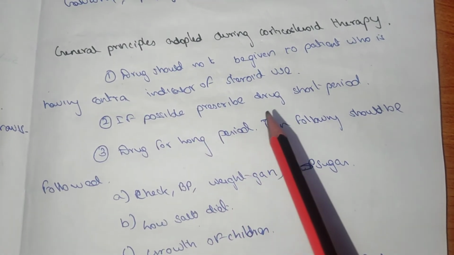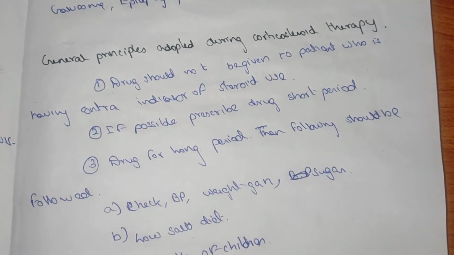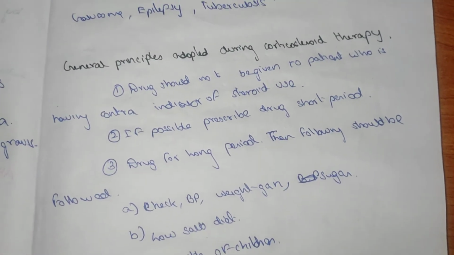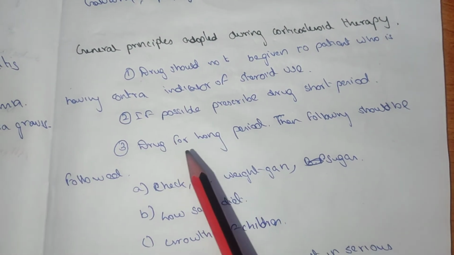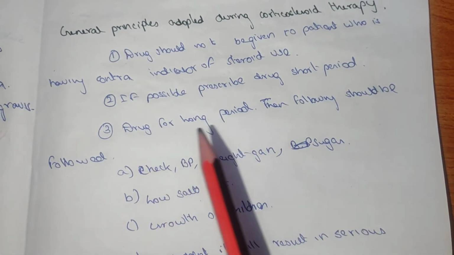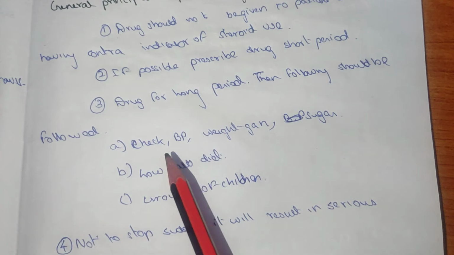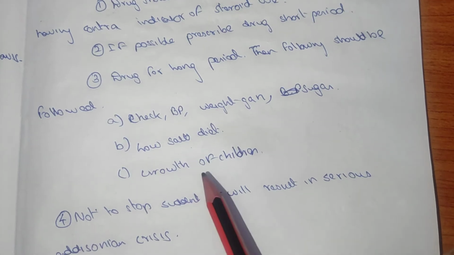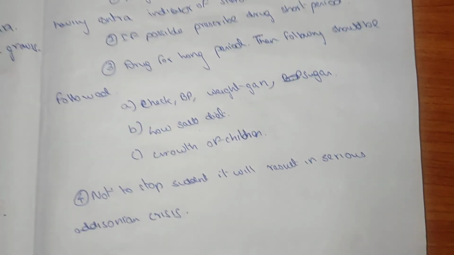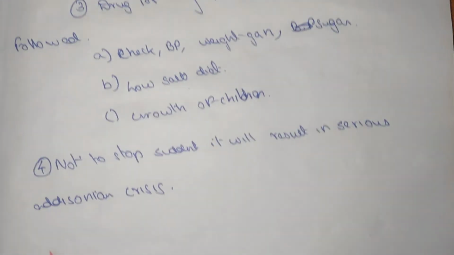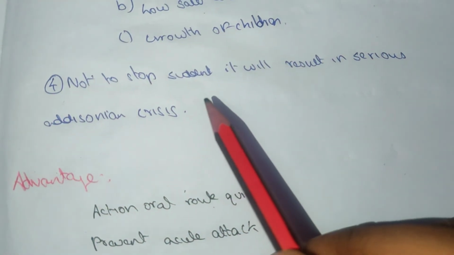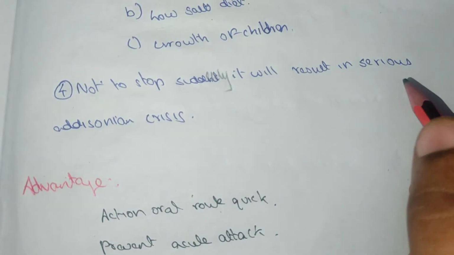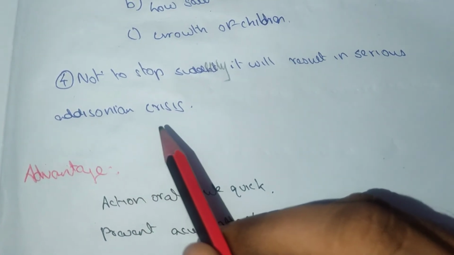If possible, the drug should be prescribed for a short period. If the drug is taken for a long period, then the following should be checked: BP, weight gain, sugar level, low salt diet, and growth of children. Whether the children's growth is retarded or not, we should check. Do not stop suddenly. Stopping suddenly will result in a serious Addisonian crisis.